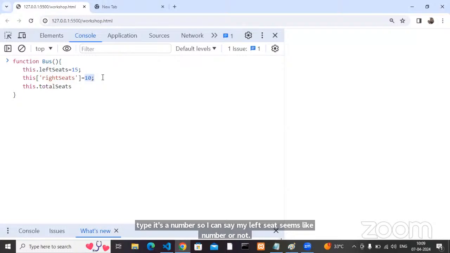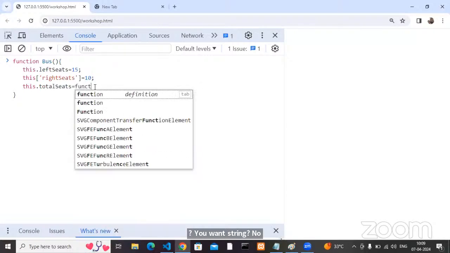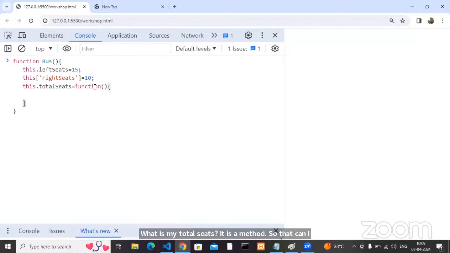Yes, we have a predefined typeof operator we can use. But in this case, I want total seats to be like a number, like a string, like a function, you know that. I can say a method. My total seats are what? As per my requirement, I need a method. If I put 10, then my total seats is a number. If I put a string, my total seats is a string. But what is my total seats? It is a method. So can I assign a function like this?